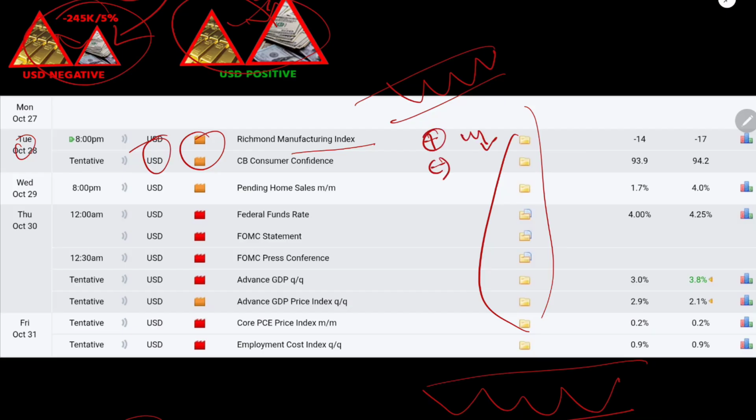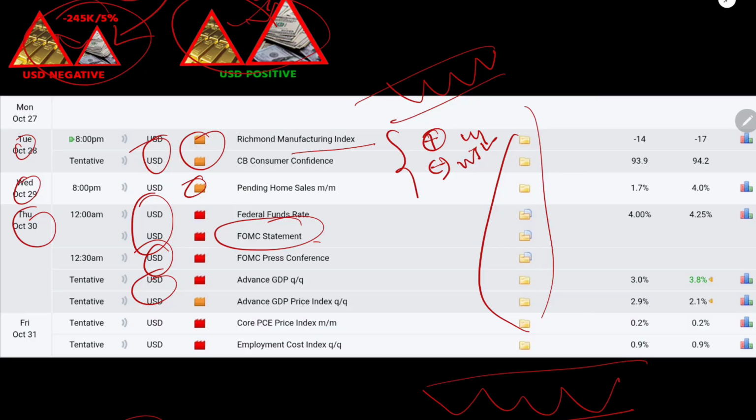If it comes with negative data, we will buy gold. For Wednesday we have one minor USD news, and the same thing will happen there. For Thursday we have a few major USD news and a few minor news, and also an FOMC statement.